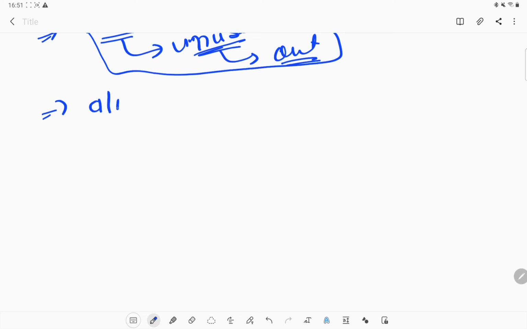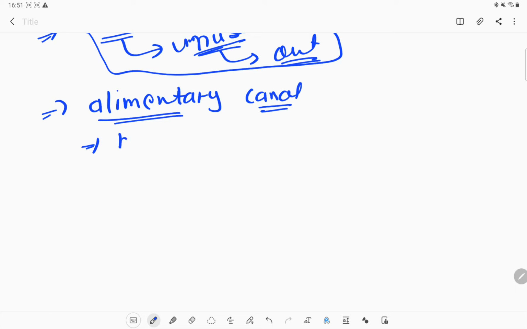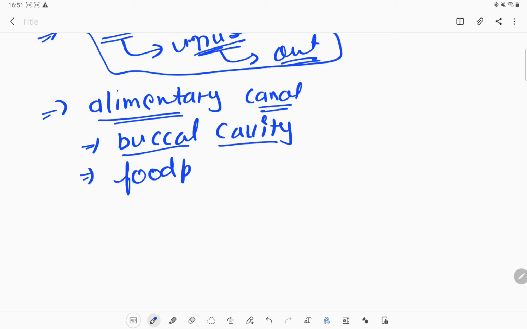What is the alimentary canal? It is the digestive tract. The whole digestive tract is known as the alimentary canal. And what are the organs present in the alimentary canal? First is the buccal cavity. The buccal cavity is the area where the digestion starts, or we can say where we take in the food. After that there is a food pipe, or esophagus. The other name of the food pipe is esophagus.